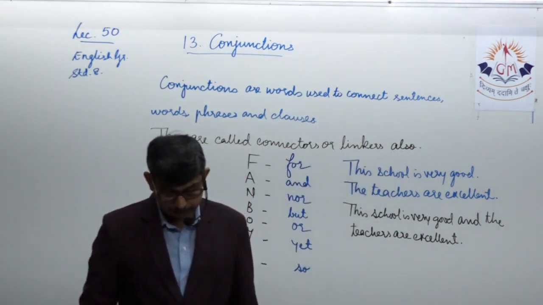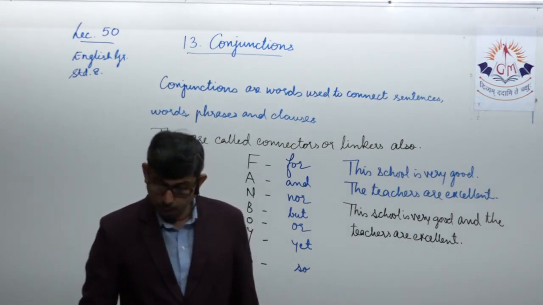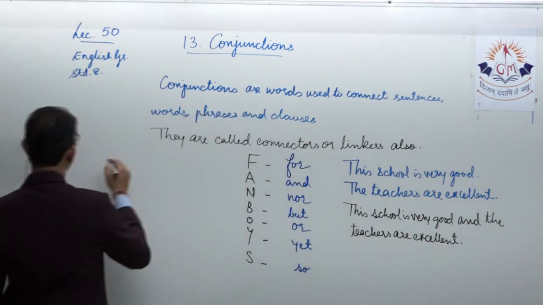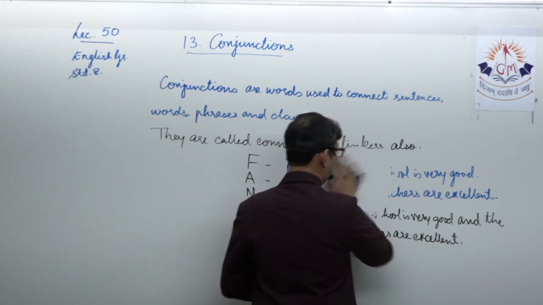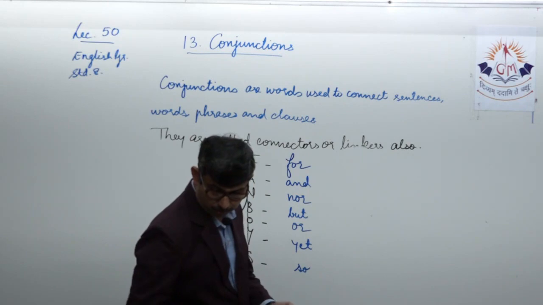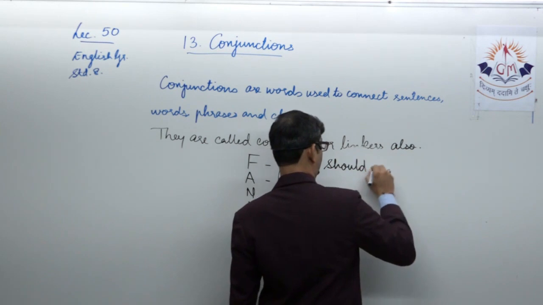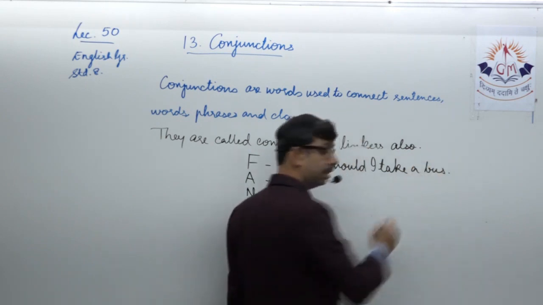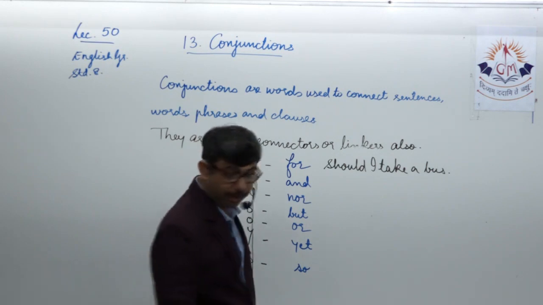Well, another example of the same type. Should I take the bus? Should I go by an auto rickshaw? So here a choice is being made. Let us write this sentence. Should I take a bus? One sentence. And yet another sentence. Should I go by an auto rickshaw?